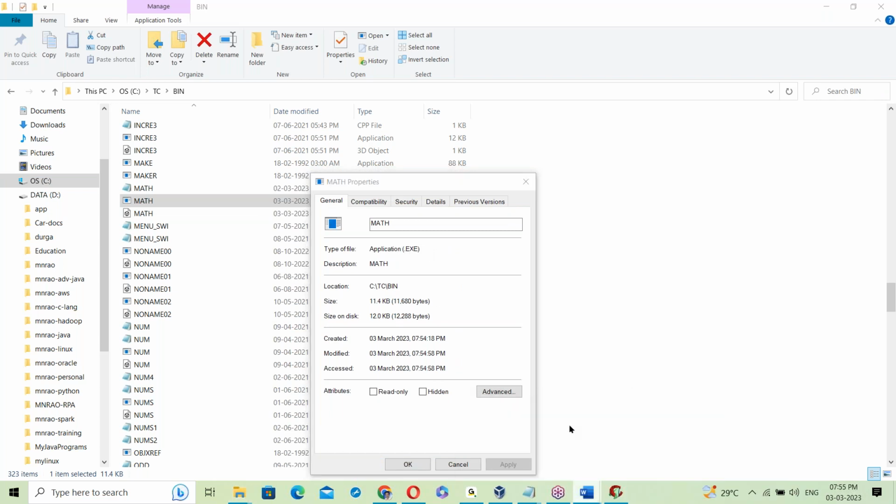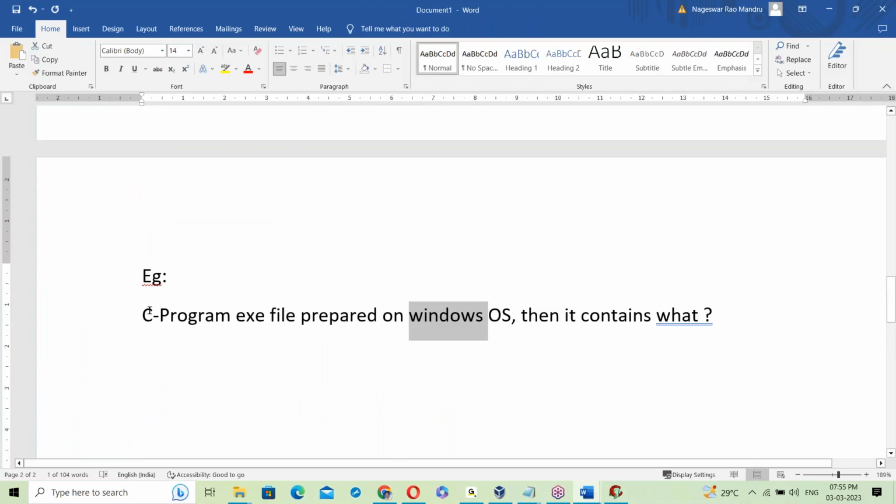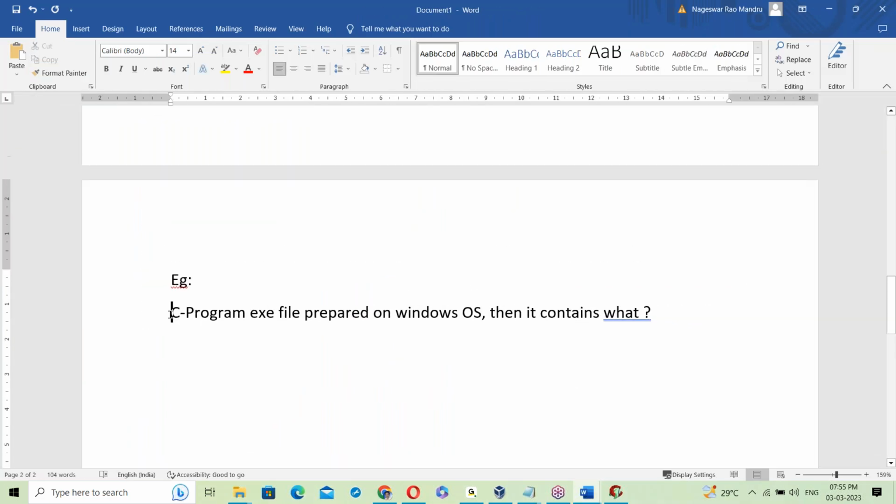Now, here is the topic. A C program exe file is prepared on Windows OS. Then what does it contain? Yes, binary codes: binary code for the C program, plus binary code for the C library.